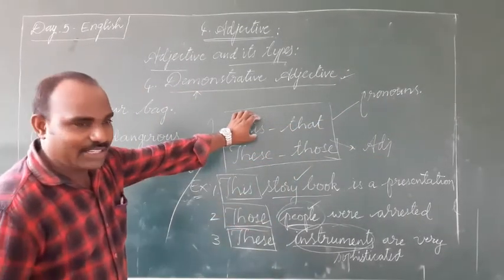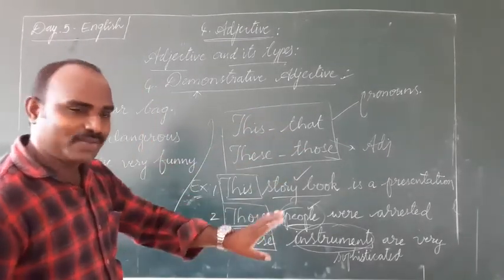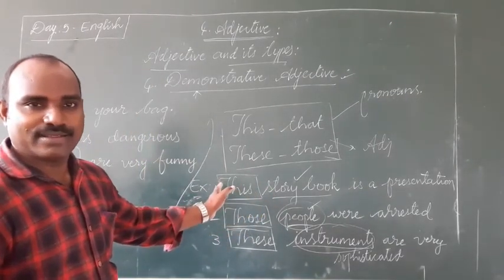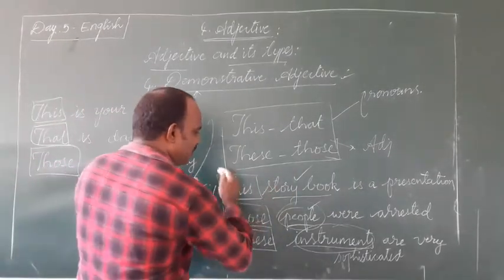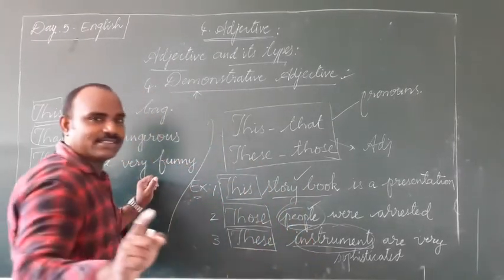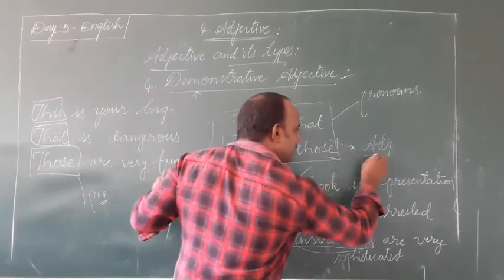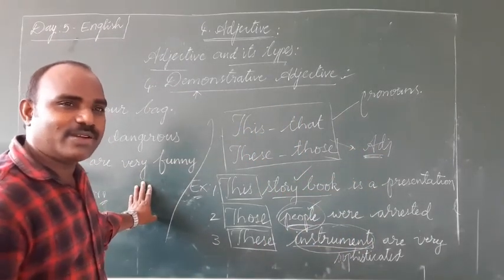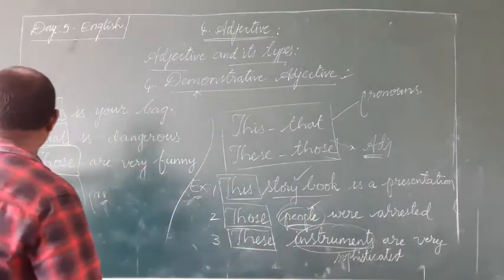The simple difference between demonstrative pronoun and demonstrative adjective: if either of these words, this, that, these, those, is written before a noun, do you understand? If it is followed by a noun, here storybook is a noun, people is a noun, instruments is a noun, they can be considered as demonstrative adjectives since they are describing or talking about the nouns after them.